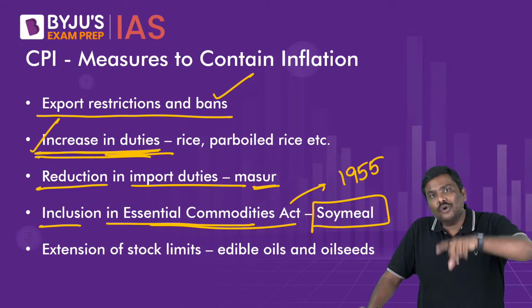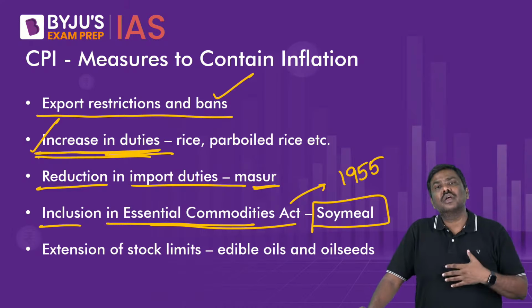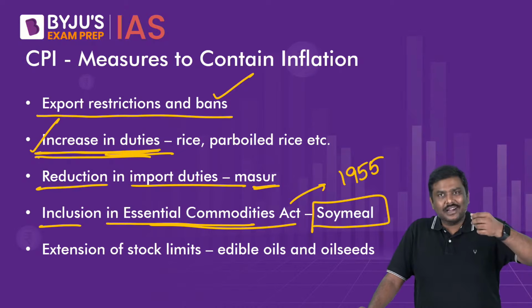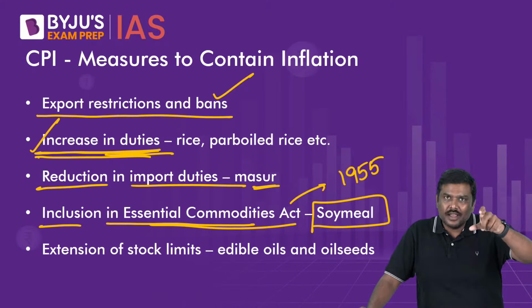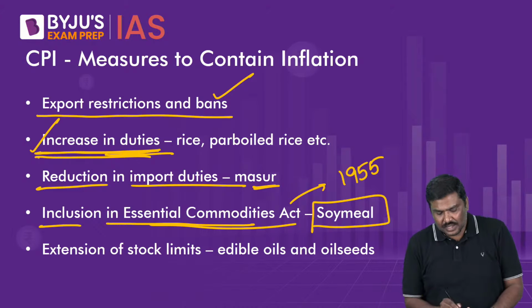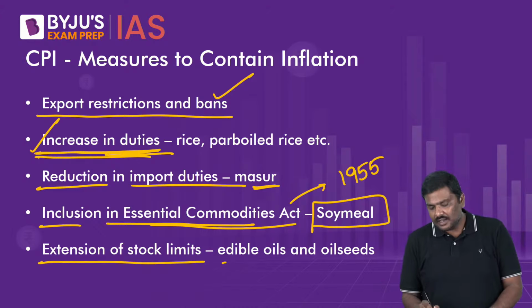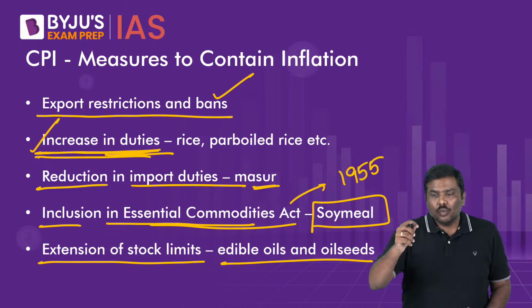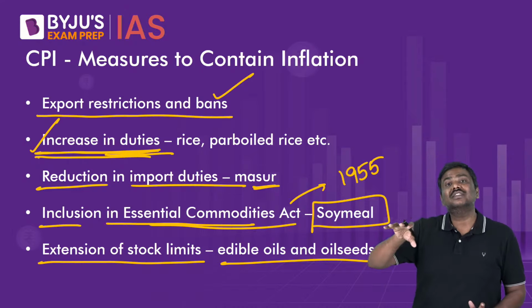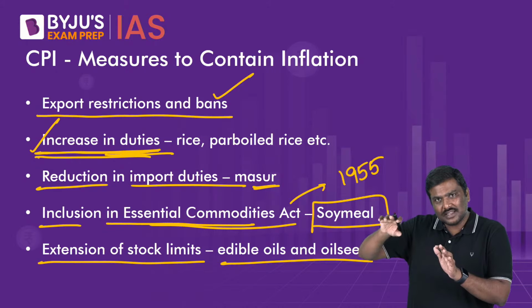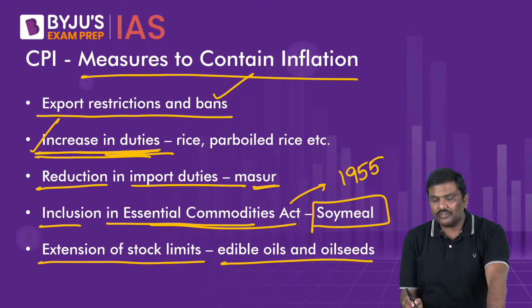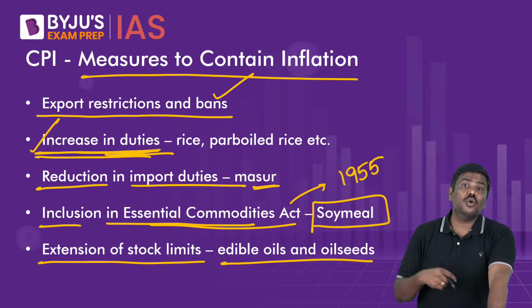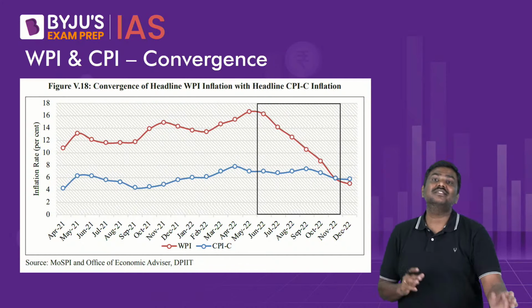Whenever it is included under the ECA, logic is simple. Government can regulate the production, distribution as well as supply of these commodities once they are included as part of essential commodity. As a result of this, you will also see that government is imposing stock limits for certain commodities, so that the supply will increase and there is no hoarding activity conducted by the middlemen. So these are some of the reforms that the Government of India has taken in order to control domestic inflation, that is specifically CPI.